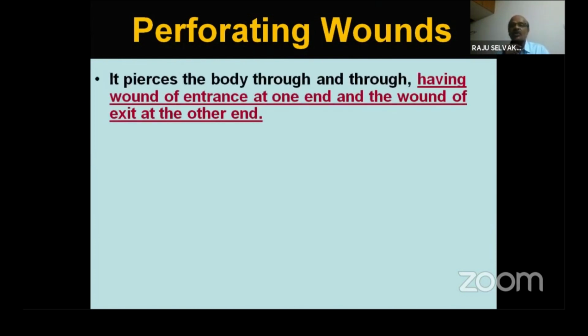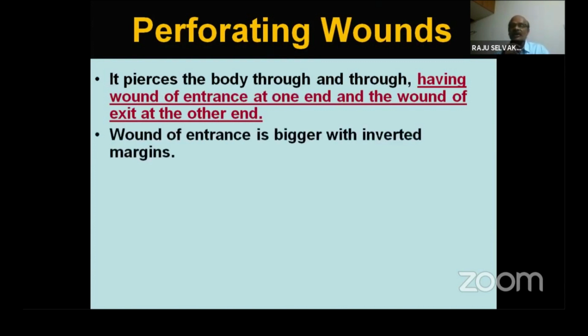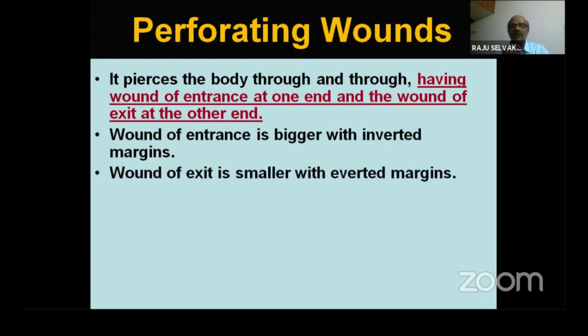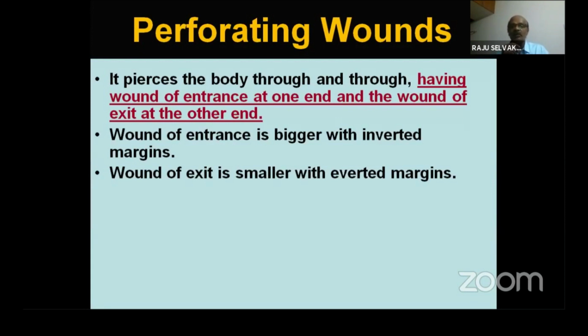Perforating wounds are through and through injuries. The weapon entered the body and exited the body. Entrance wound is seen, exit wound is seen. It pierces the body, going inside and coming outside, having a wound of entrance at one end and a wound of exit at the other end. Wound of entrance is bigger with inverted margins. Wound of exit is smaller with everted margins. It is obvious: the wound of entrance is usually large, and the wound of exit is usually small and everted. So this is a perforating injury. You see the entrance wound and exit wound. Next slide, please.